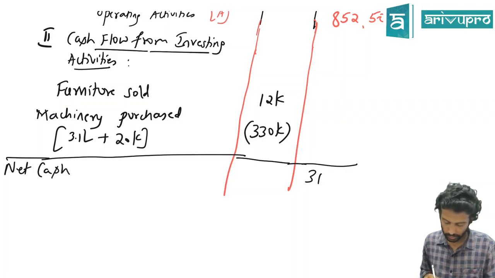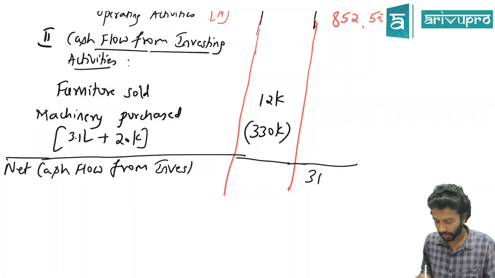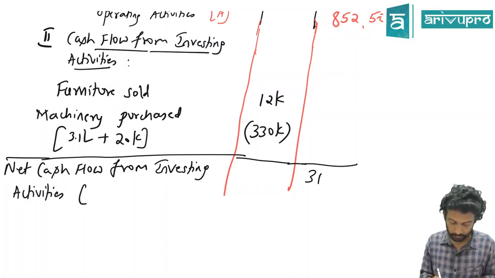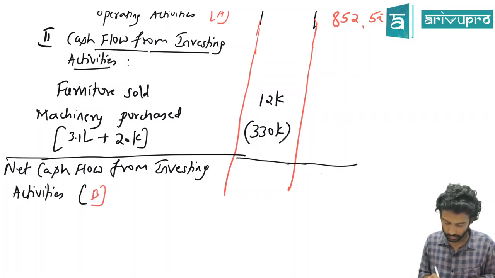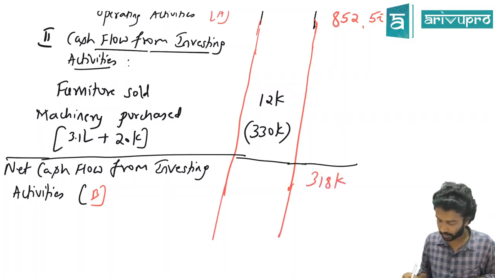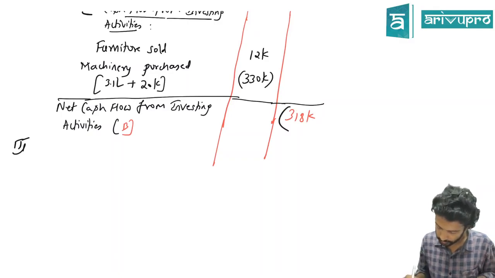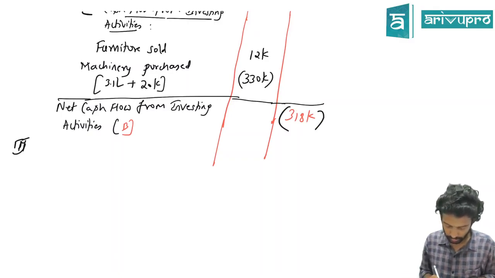Okay, net cash flow from investing activities, we'll call that B. Three lakh 18,000. Negative.